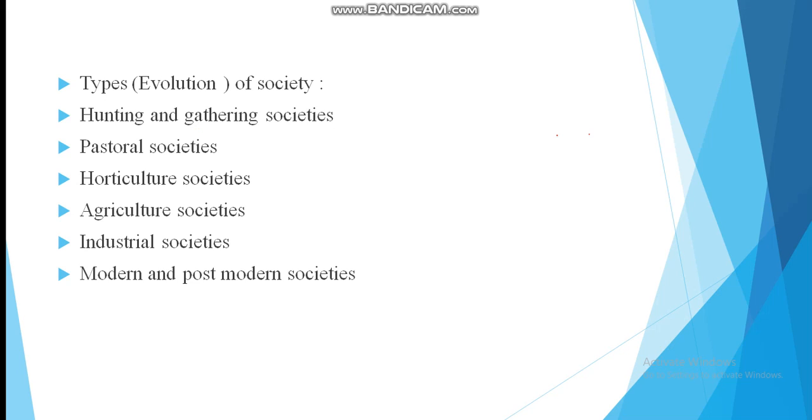And there are types of society and their evolution, how society evolved. First, hunting and food gathering societies, pastoral societies, horticulture societies, agriculture societies, industrial societies, modern and post-modern societies.